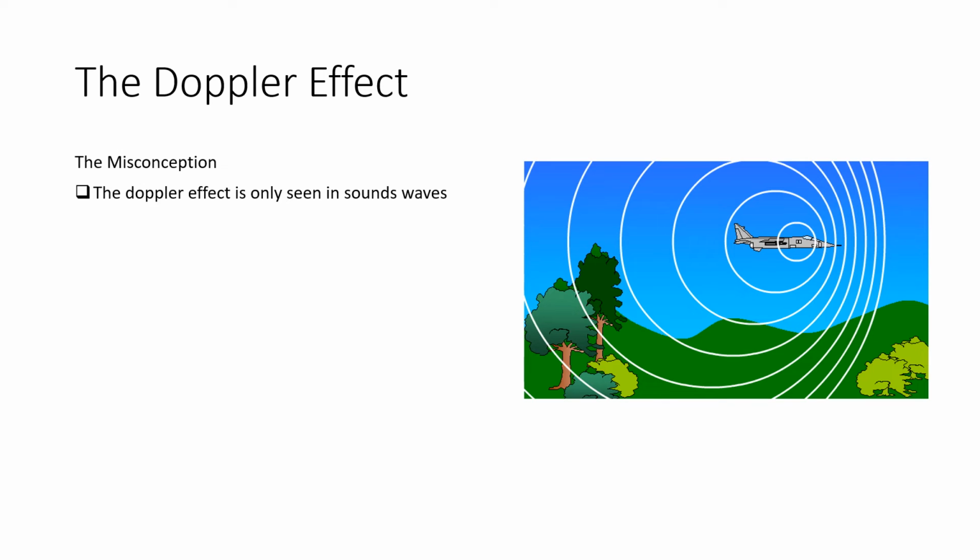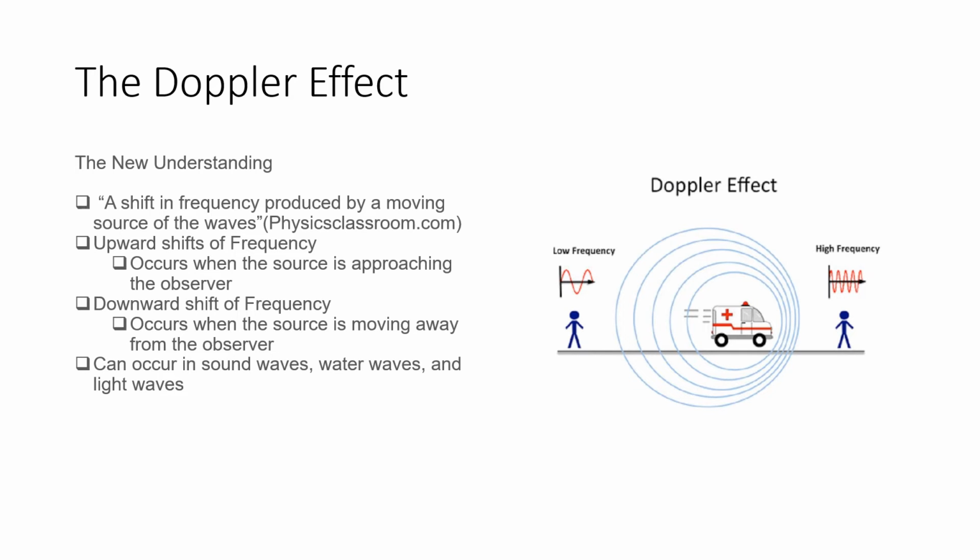The Doppler effect. Some misconceptions we had are that the Doppler effect is only seen in sound waves. Some new understandings from the Doppler effect are a shift in frequency produced by a moving source of the waves. Upward shift of frequency occurs when the source is approaching the observer. The downward shift of a frequency occurs when the source is moving away from the observer. And it can occur in sound waves, water waves, and light waves.